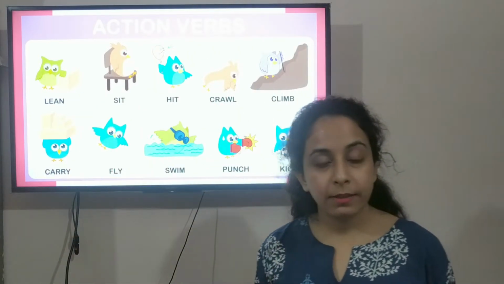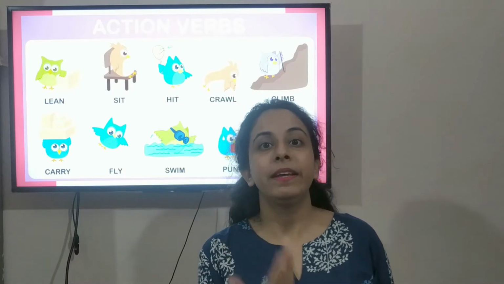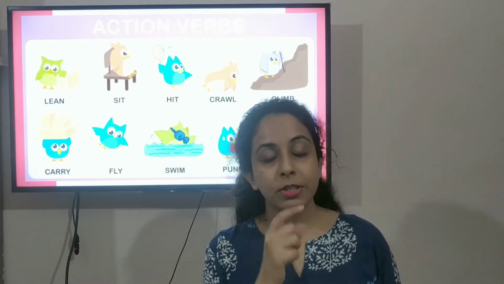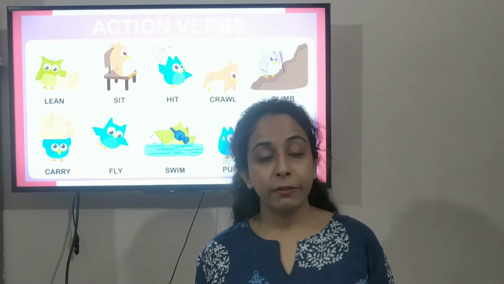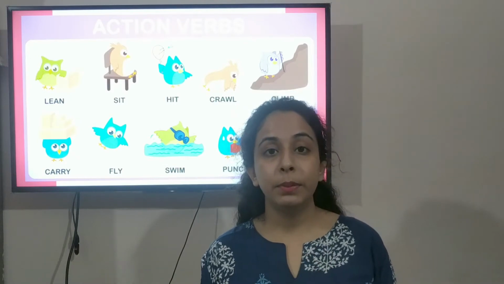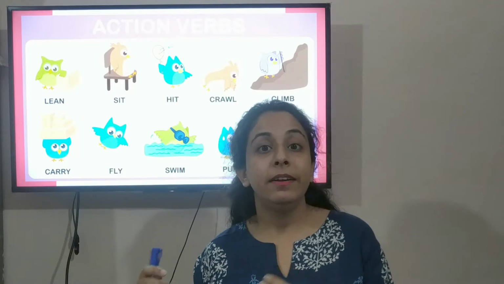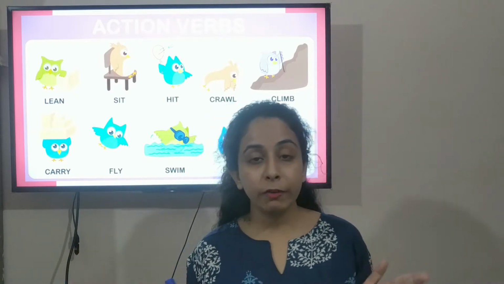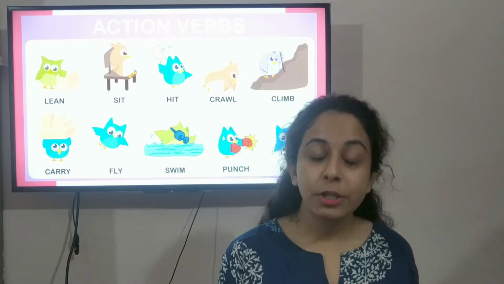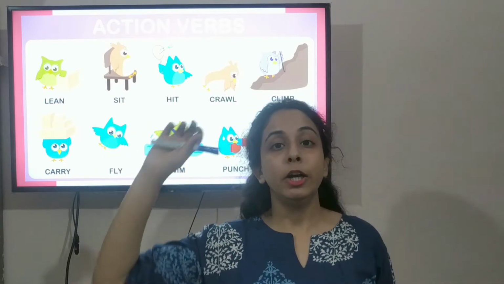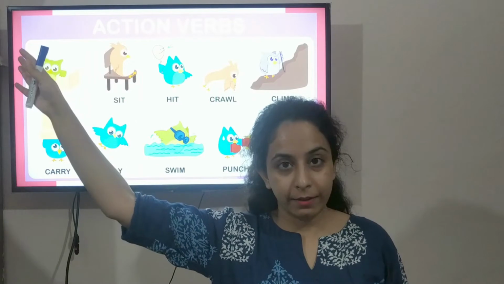Any person, like I'm speaking right now. So speaking is the action I'm doing right now. And even some animal, for example, my cat is drinking water. Drinking will be the action done by my cat. Or the stars are twinkling in the sky.